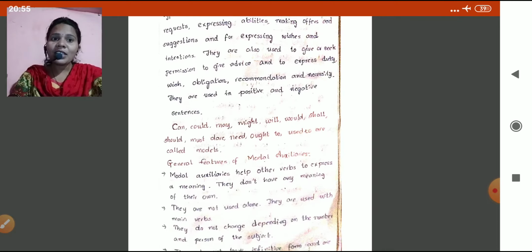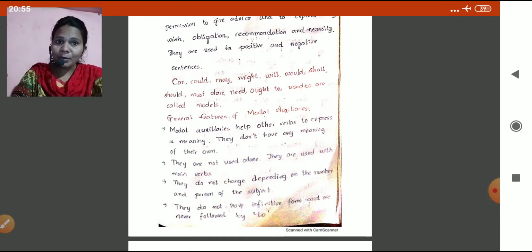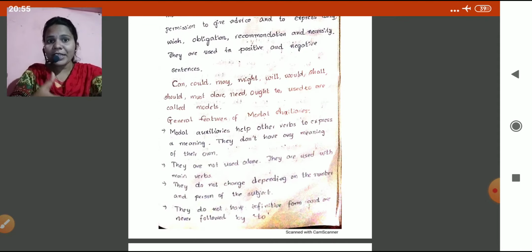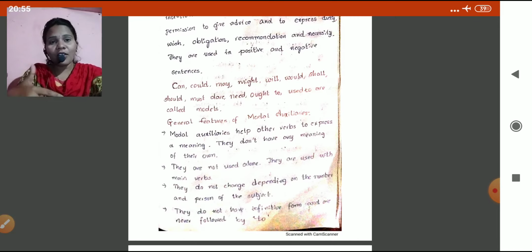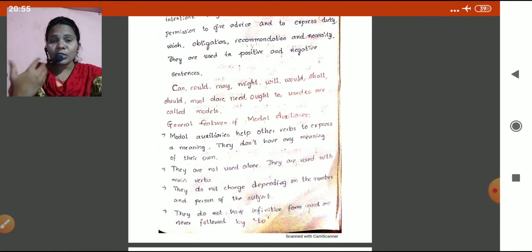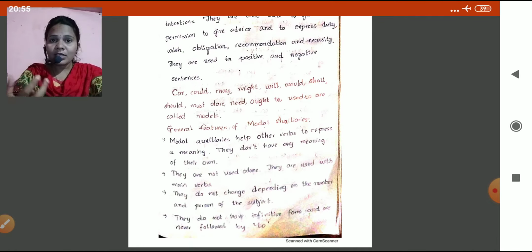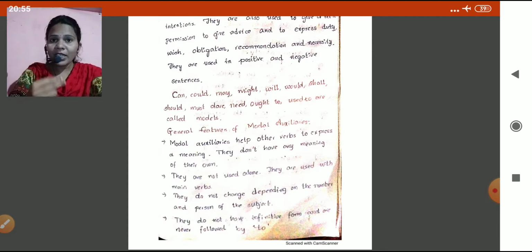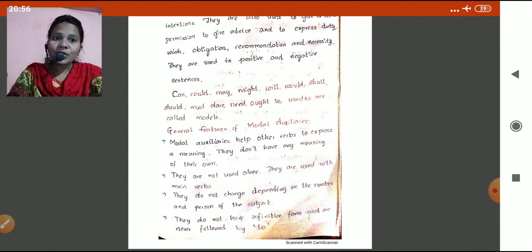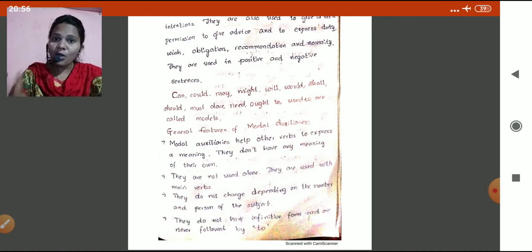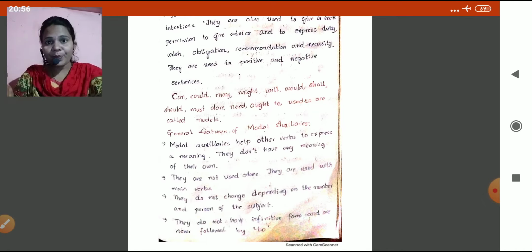So, general features of modal auxiliaries. Modal auxiliaries, helping verbs, help other verbs to express their meaning. They don't have any meaning of their own. Exactly, they don't have any meaning separately. It depends on the sentence, we can understand the meaning. Okay, they are not used alone. They are not used alone. Okay, they are used with main verbs.